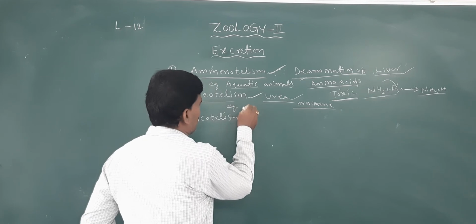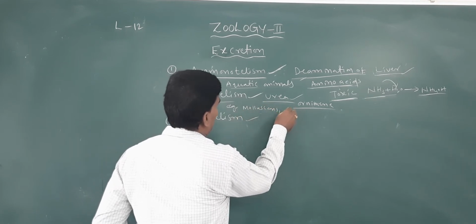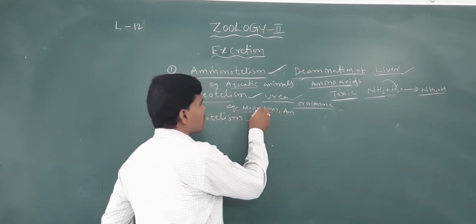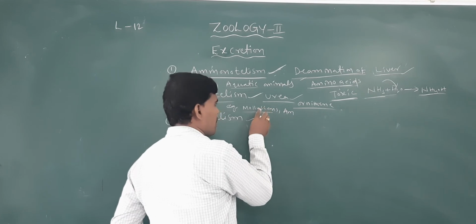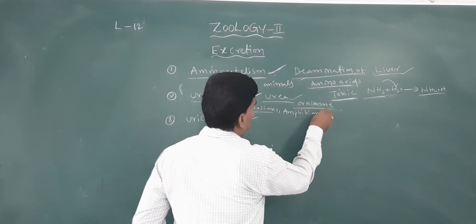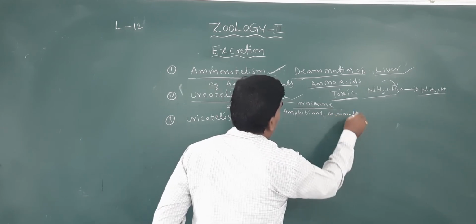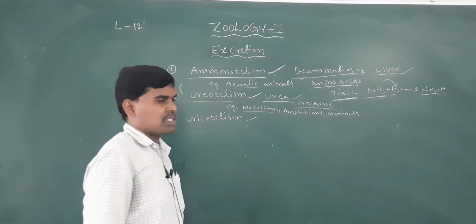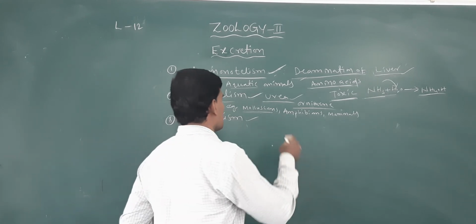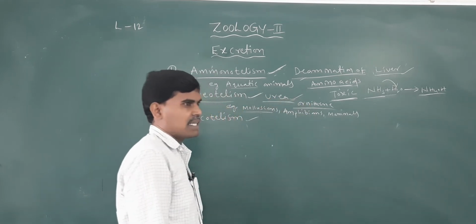Examples: some molluscans, amphibians, and mammals. Human beings are also mammals. Which type of excretory material do human beings excrete? Urea.